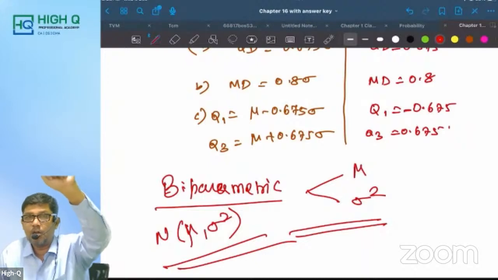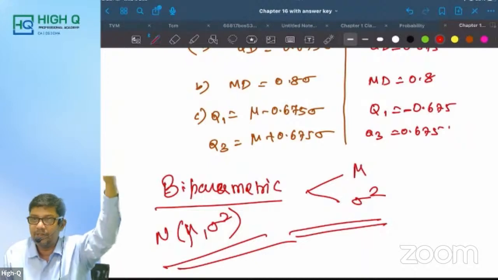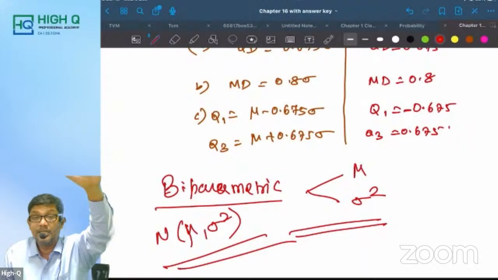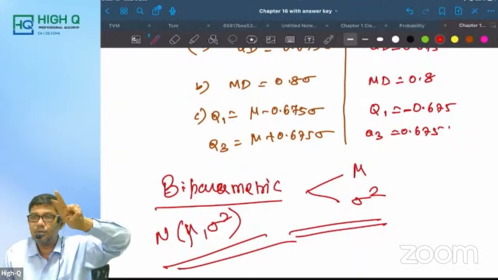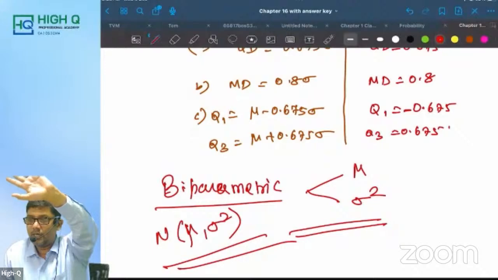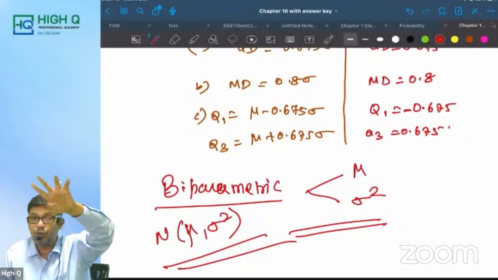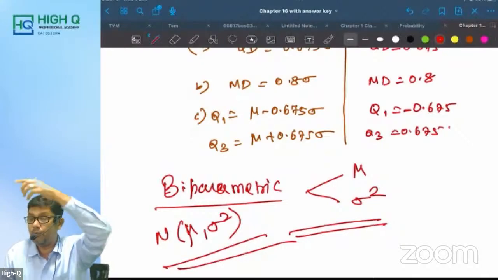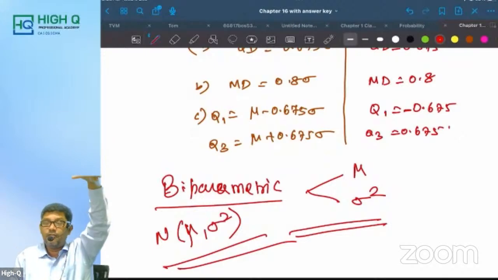Now, as far as normal distribution is concerned, can we revise what theoretical distribution is? Theoretical distribution we divide into two parts. One is discrete, other one is continuous. Discrete is classified into two parts. One is binomial, other one is Poisson. Now, continuous, we can actually split it into four parts, but we are going to stick with only one. What is it? Normal distribution. First, binomial distribution.